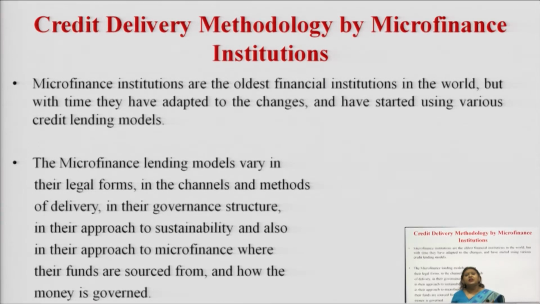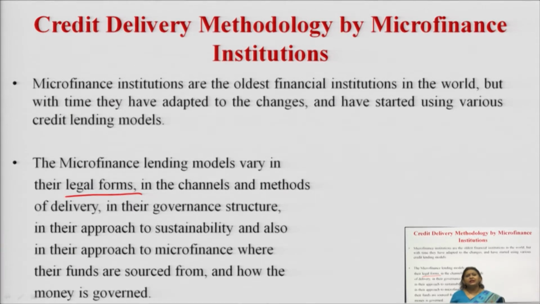The term financial literacy is a very important aspect to be considered when we are talking about the microfinance institutions. The microfinance institutions have different lending models on the basis of what? On the basis of their legal forms. Legal forms means what type of enterprise it is, whom they are giving credit to, what are the methods of credit, what will be the channel of delivery, and what will be the governance structure. All these aspects are important for the sustainability of the micro enterprise.